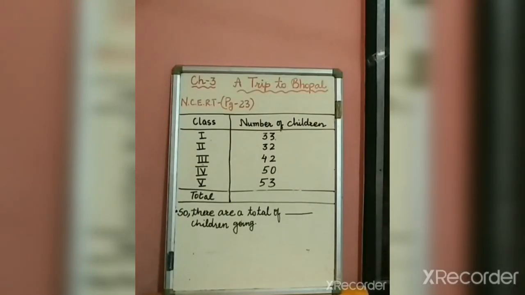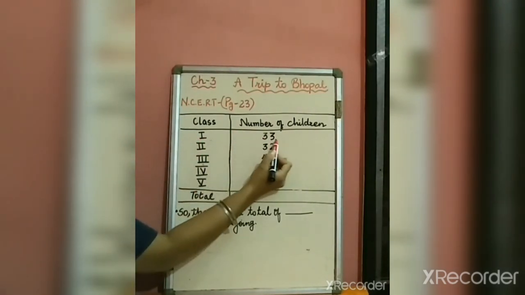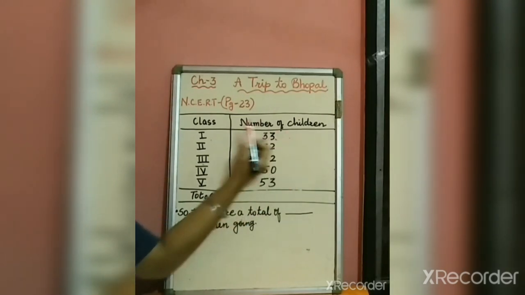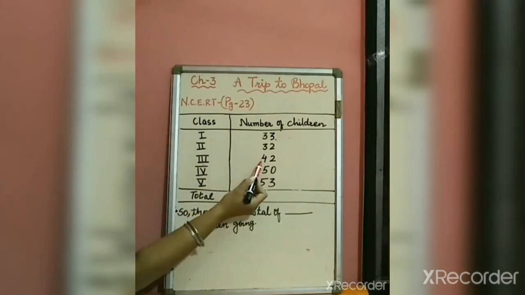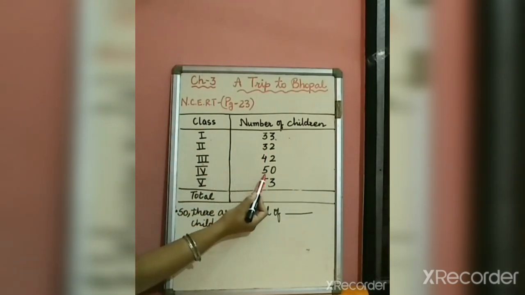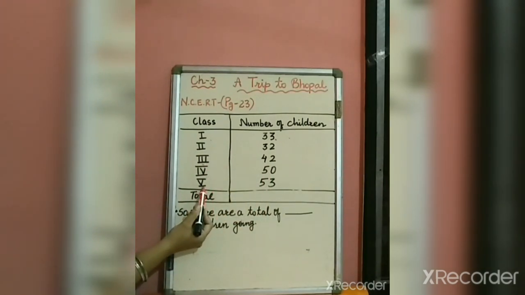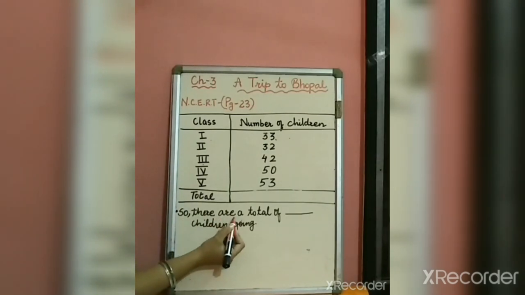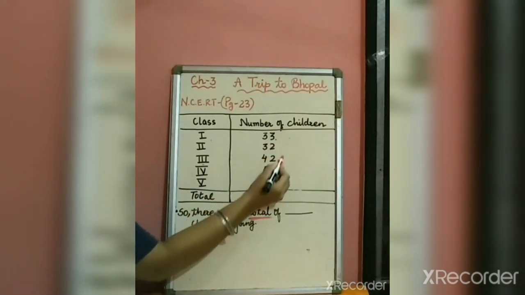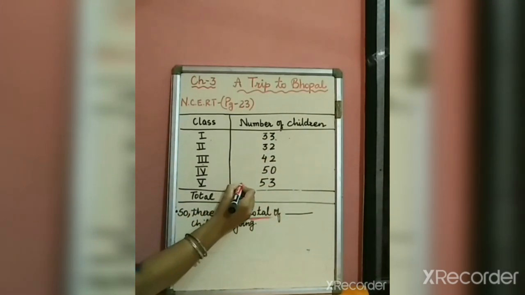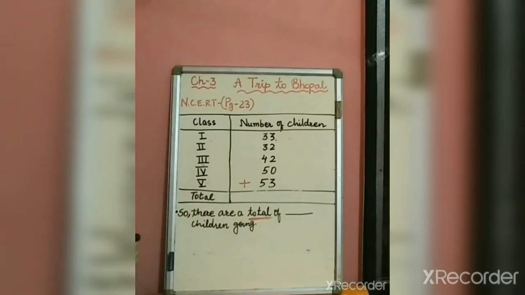So here I have the number of children in their respective classes. For example, in class 1, 33 students are going for the trip. In class 2, 32 students. In class 3, 42 students. In class 4, 50 students. And in class 5, 53 students are going for the trip. So the question is, what is the total? What do we need to find? All together, for that we need to add. Yes. So to find the total number of children going, we will add.